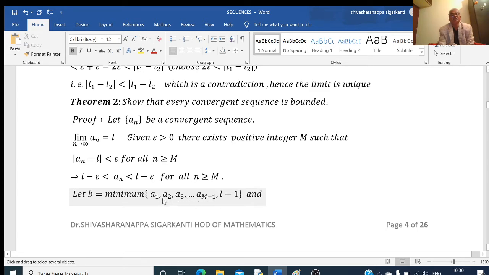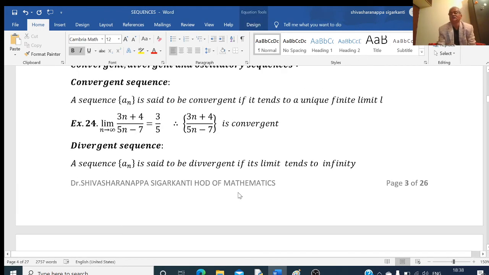What happens here? I will take small b equal to the minimum of these quantities. Here we have a_n greater than this and less than this, and I am taking small b as the minimum of a1, a2, a3, up to a_(m-1), and L minus epsilon. I'm sorry, here I have to write L minus epsilon.